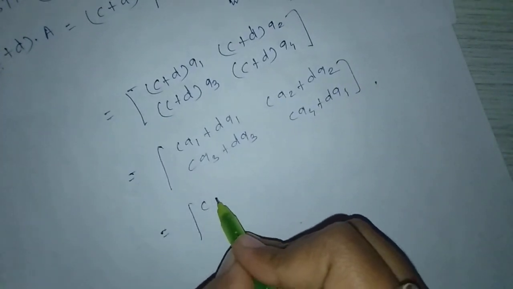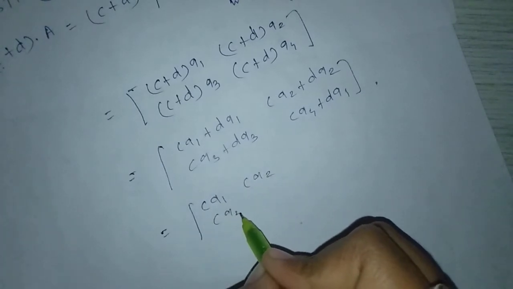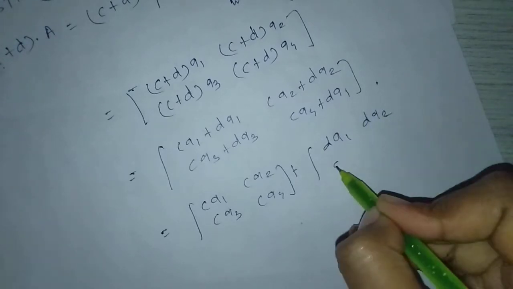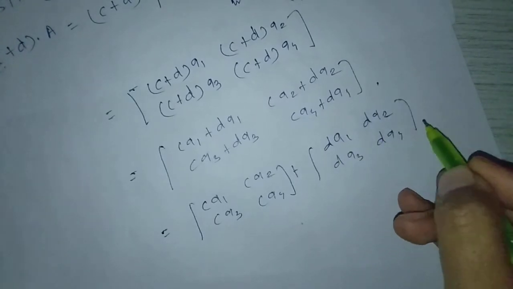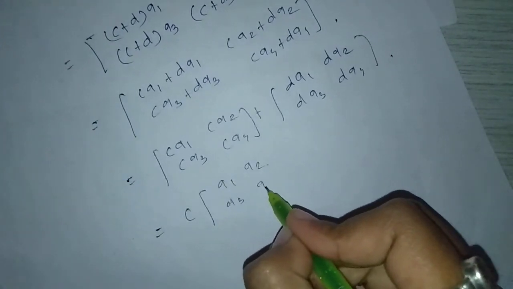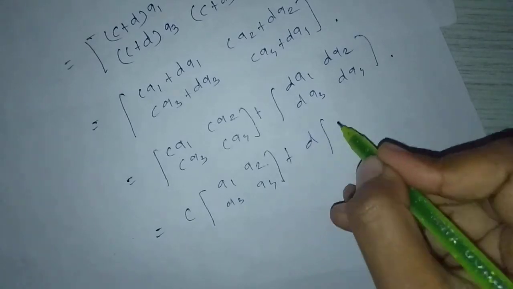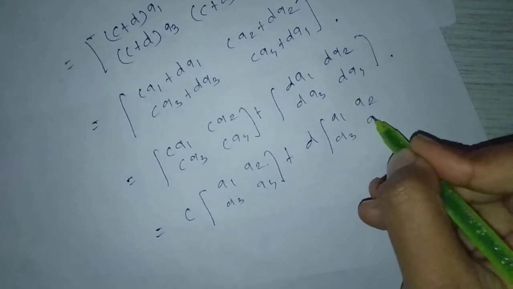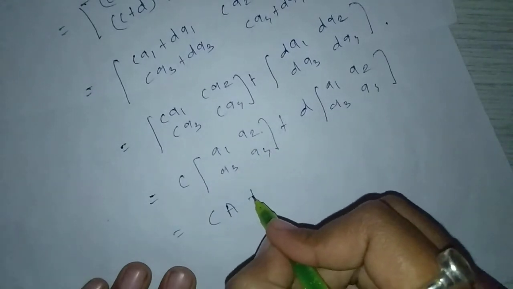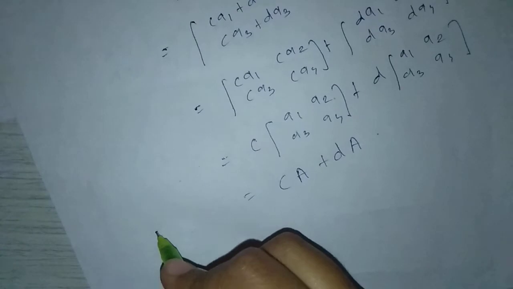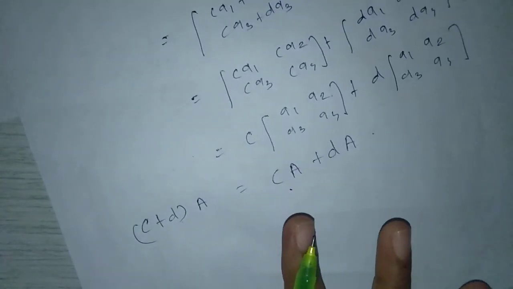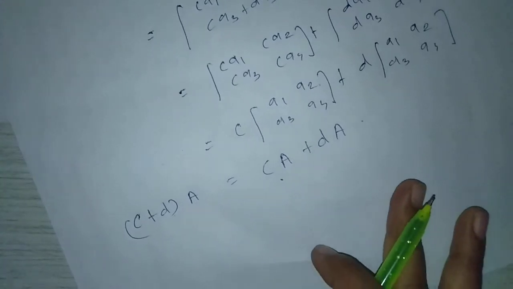This can be written as ca1, ca2, ca3, ca4 plus da1, da2, da3, da4. Take c common, c into a1, a2, a3, a4. Take d common, d into a1, a2, a3, a4, equal to, this is nothing but the capital A, so c into A plus d into A. So c plus d into A equals c into A plus d into A. So distributive property is satisfied. Next property,